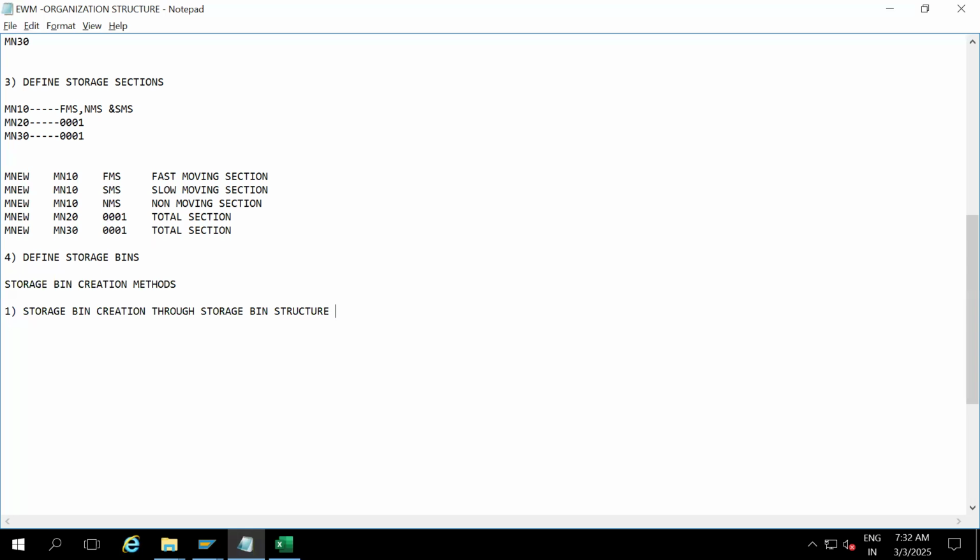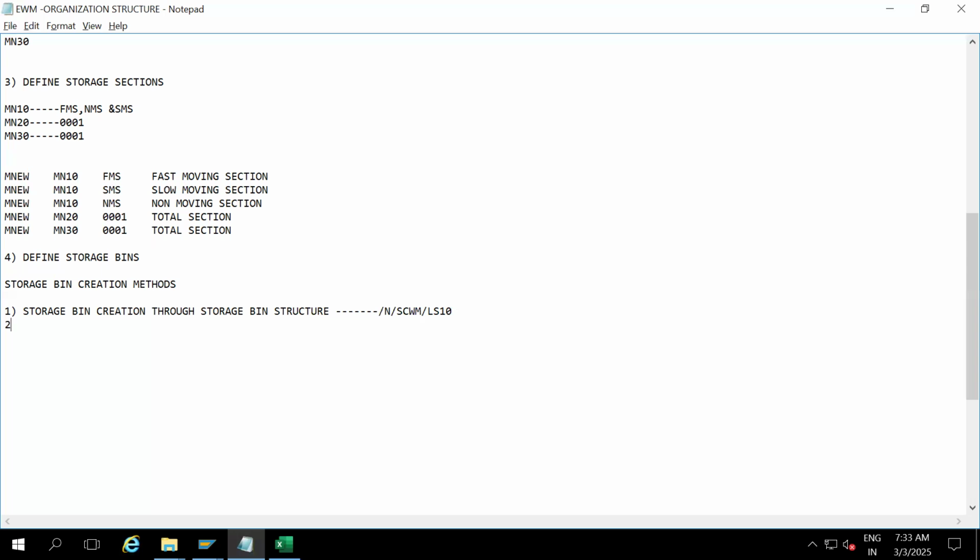So through the bin structure, we can create the bins. The T code I'm going to use for this is /n/scwm/ls10. 99% of the T codes of SAP EWM start with /n/scwm. This is a common thing. Our EWM T codes all start with /n/scwm, 99%. Very few are like SCMB or some other, but 99% SCWM.